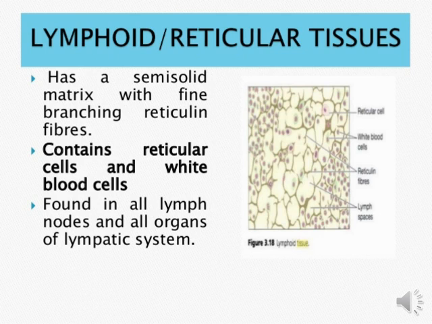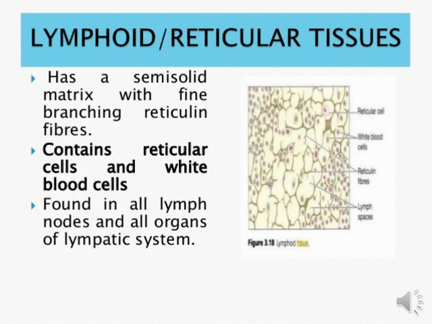Okay, and it also has a semi-solid matrix, meaning this kind of tissue is presented in semi-solid matrix form, with fine branching reticular fibers. Where reticulin fibers are present in our body, that particular area has this kind of branching lymphoid connective tissue.